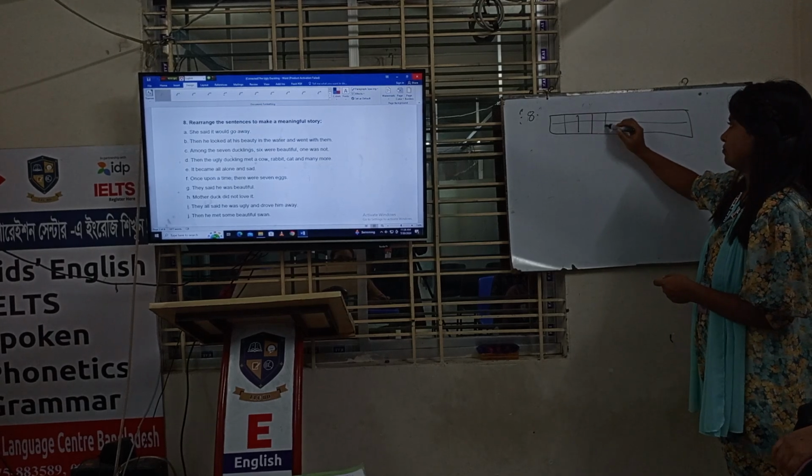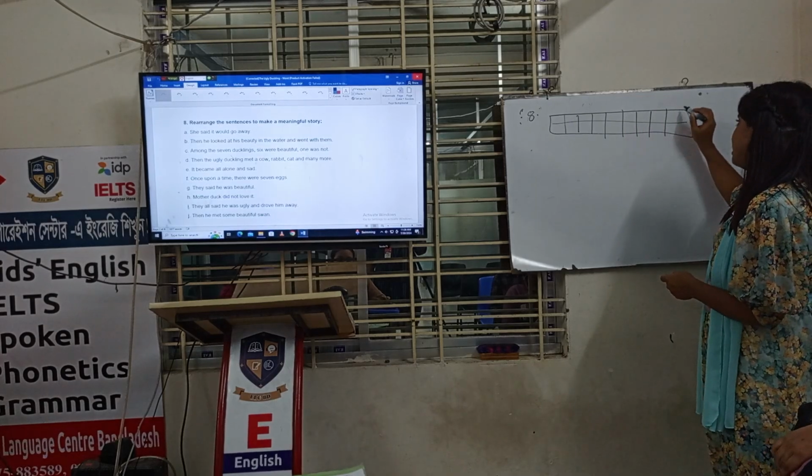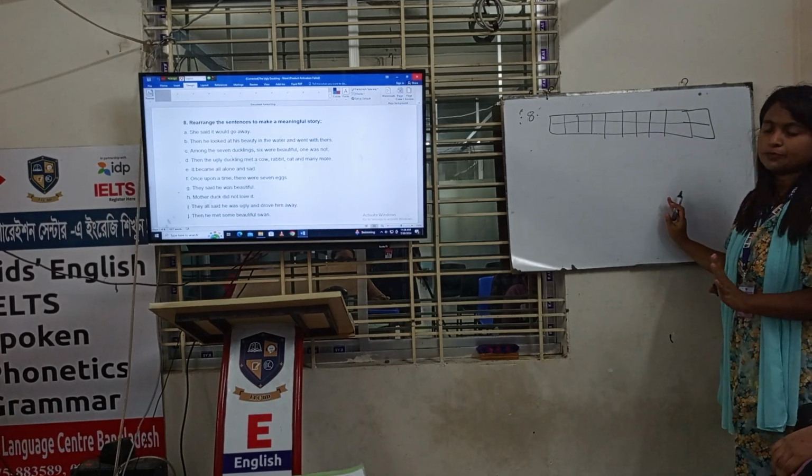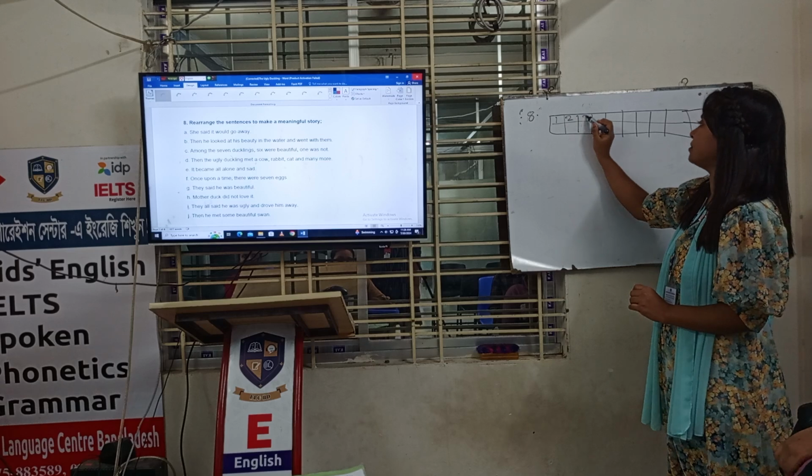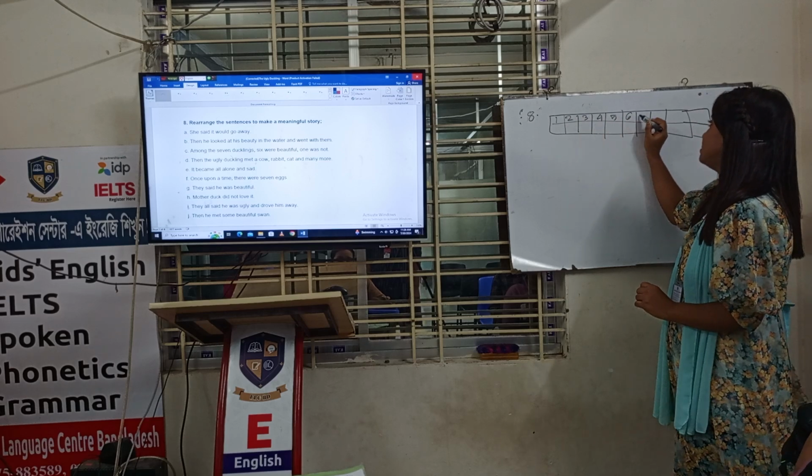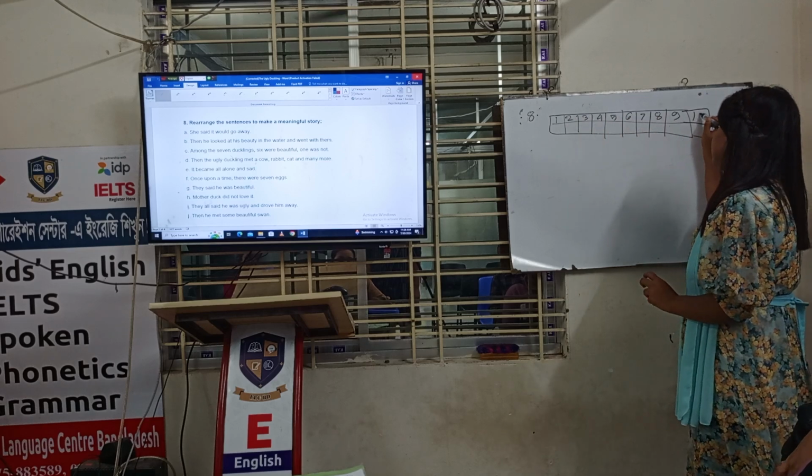1, 2, 3, 4, 5, 6, 7, 8, 9, and 10. Okay, you have to make a table like this and you have to write down the numbers 1, 2, 3, 4, 5, 6, 7, 8, 9, 10.